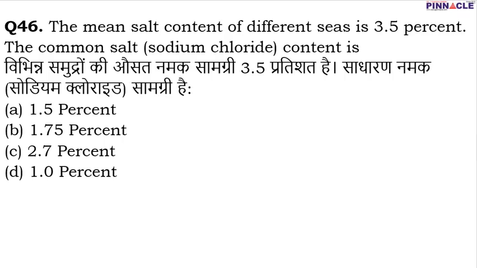Coming to question number 46. Question number 46 is the mean salt content of different seas is 3.5%. Means altogether in different seas, it has been found that the percentage of salt present in the sea is 3.5%. If we talk about the percentage or the content of common salt in the sea, then it is nearly 2.7%. So C is going to be the correct option.